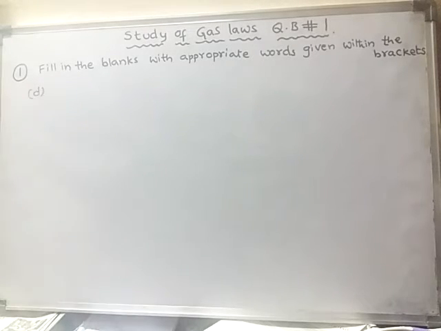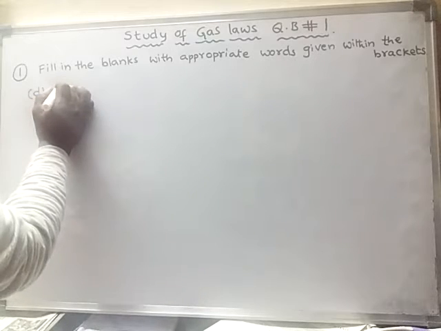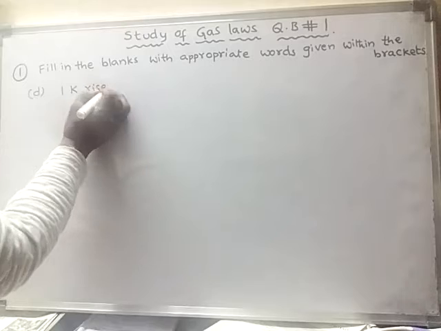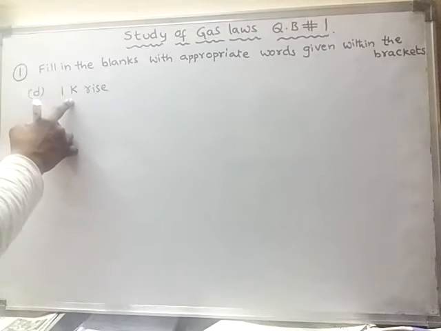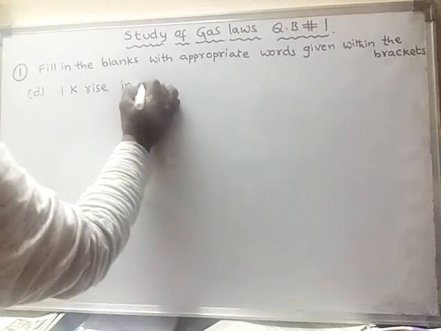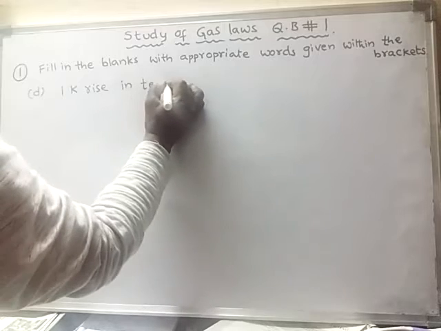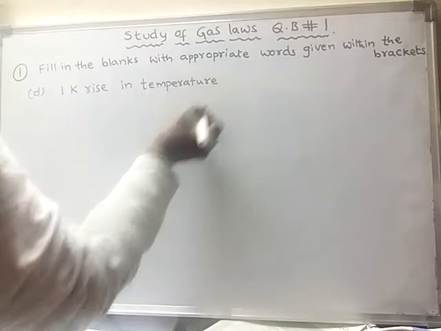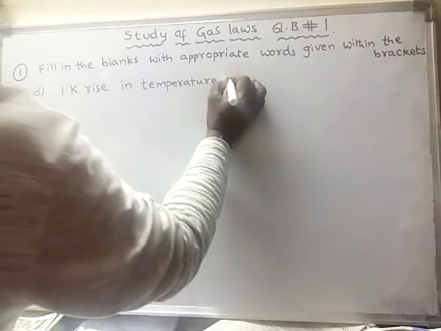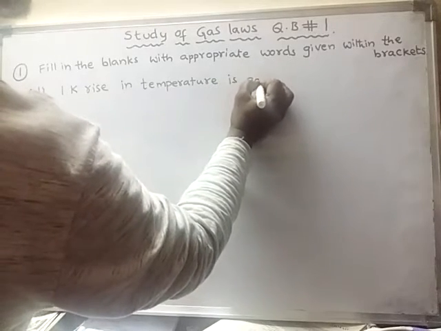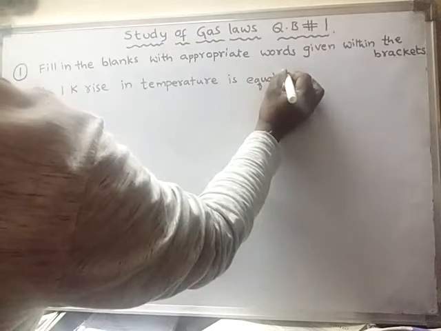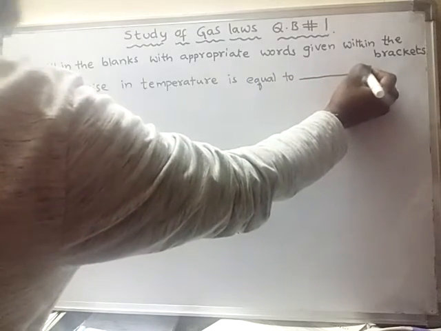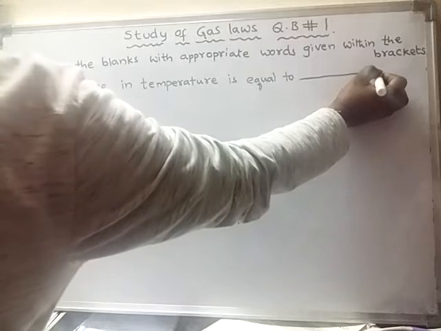What is sub question D? 1 Kelvin rise in temperature is equal to dash degrees centigrade.